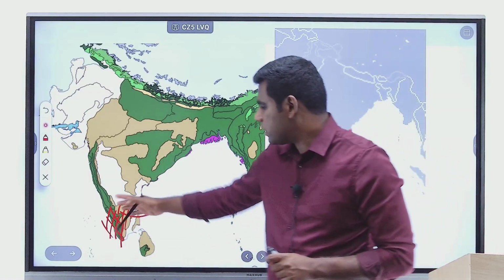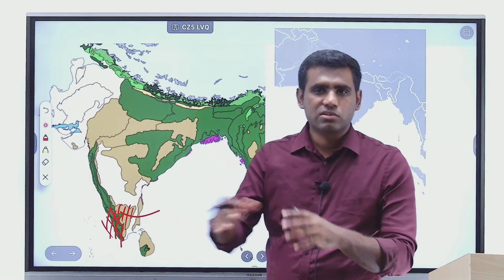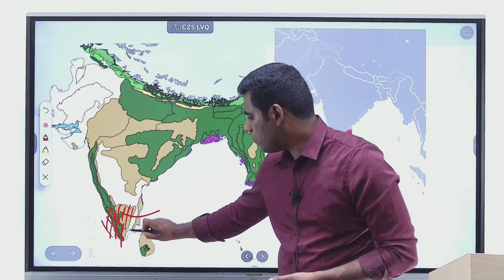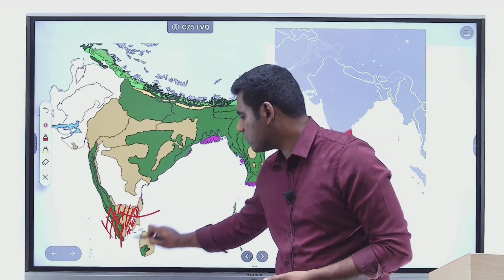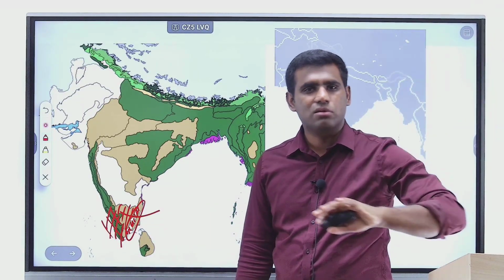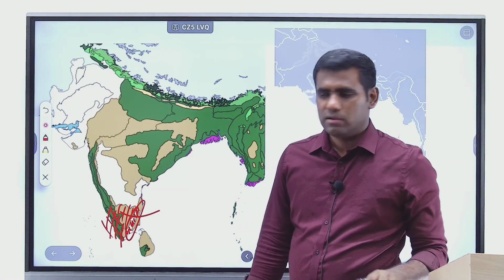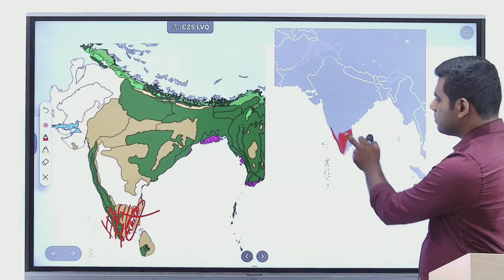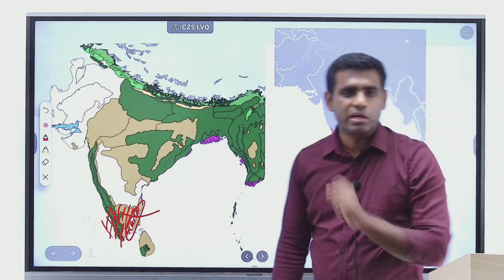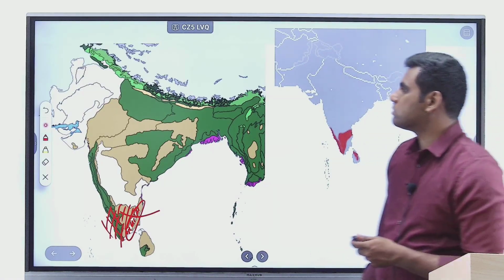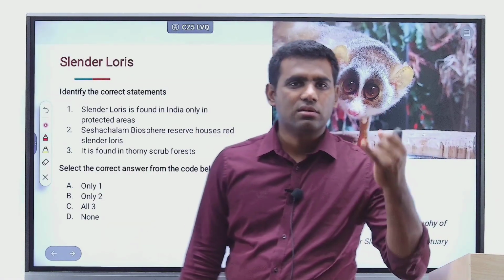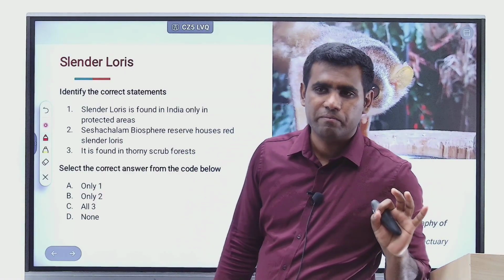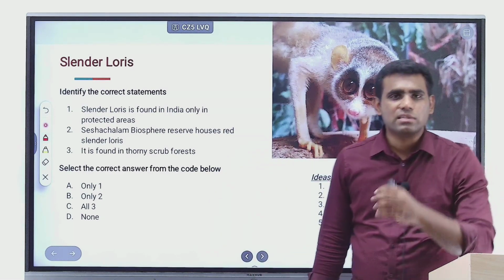Okay, these areas don't get as much rainfall as the Western Ghats, so the nature of vegetation is also dry forests, what you find here. And not only that, there are then parts of Tamil Nadu and Andhra Pradesh which are extremely dry. Not like desert conditions, but where the annual rainfall is very, very less. Okay, so in extremely dry conditions as well, you find pockets of slender loris habitation sites, right? So you can say that a slender loris is found in rainforests, dry forests, as well as in scrub, thorny scrub areas, right? Slender loris will not be found in desert areas.